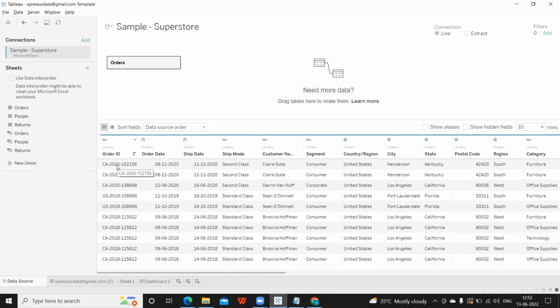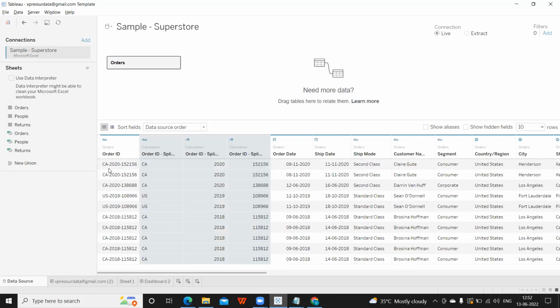Now we can write a function to get values from here, or if I click on this option, there is an option called Split, which will split this field based on the delimiter that is available. Hyphen is the delimiter here. If I click on this to split, automatically, based on the delimiter that is available, it is splitting that field.